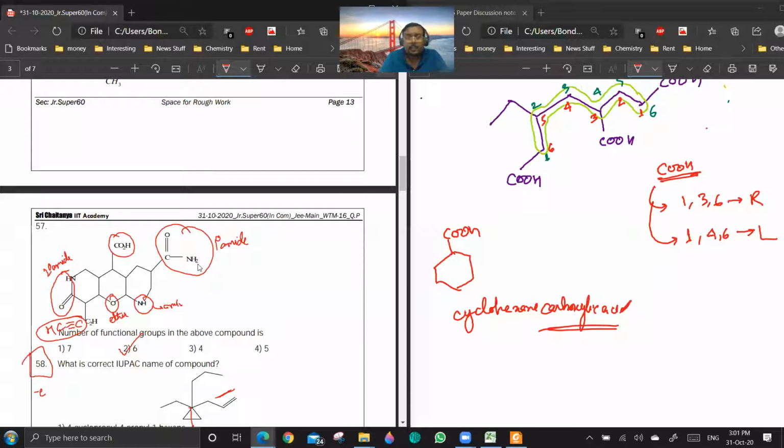Five, no? How? 2-degree amide and 1-degree amide are different functional groups.